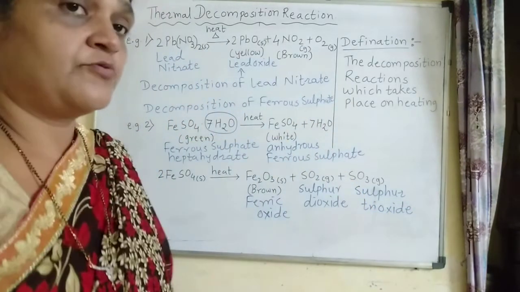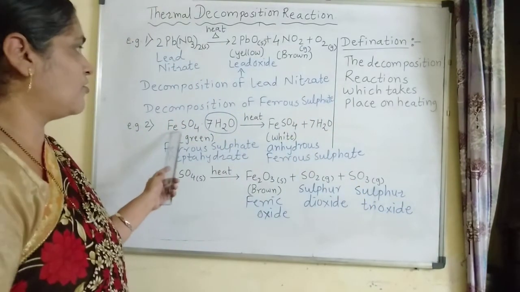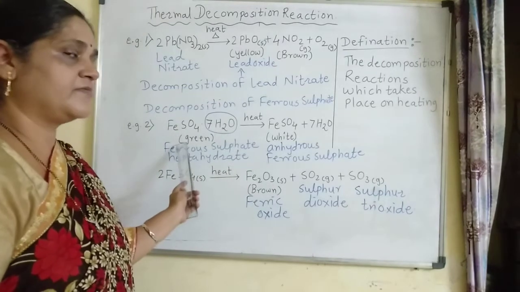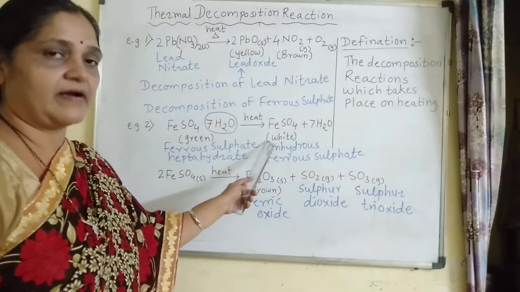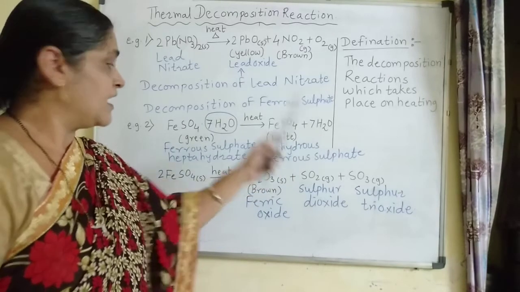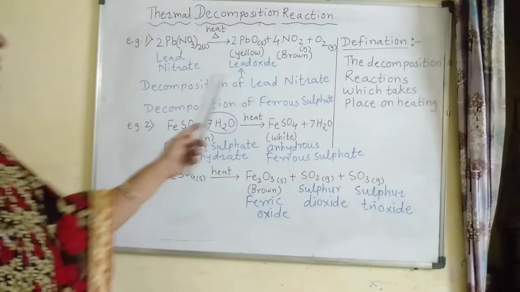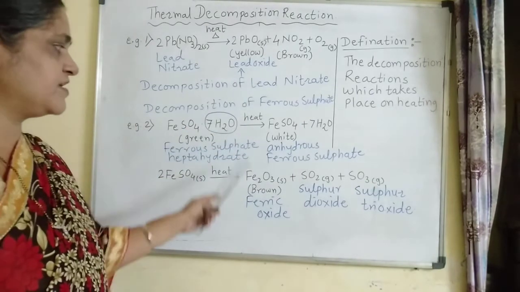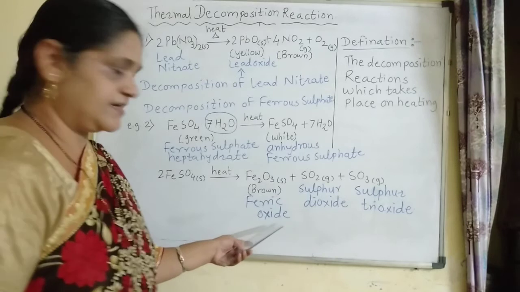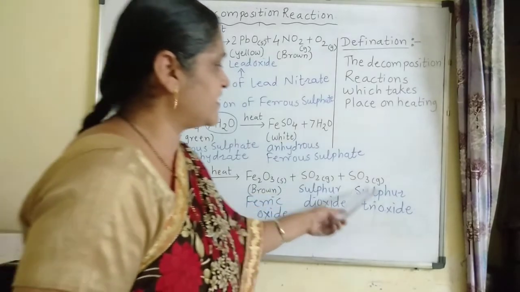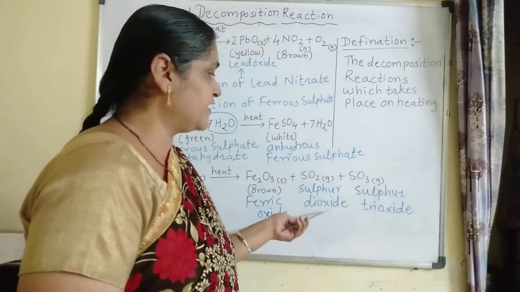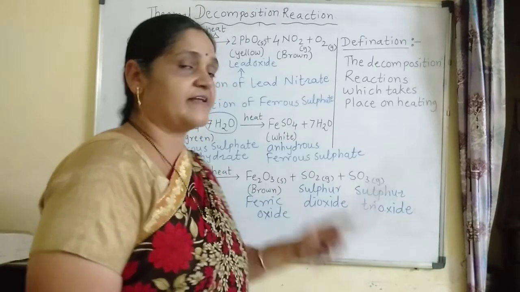So when you observe the decomposition of ferrous sulfate, first you will observe that the green color of the ferrous sulfate gets converted into white color ferrous sulfate because of loss of water molecules. Then this white color ferrous sulfate undergoes decomposition to produce brown color ferric oxide, which you will get in the test tube, and sulfur dioxide and sulfur trioxide gases evolve, and the smell of burning sulfur, the sulfur dioxide gas, carries.